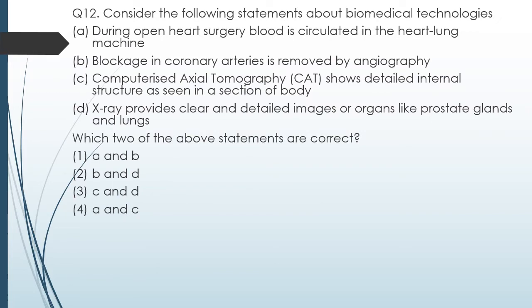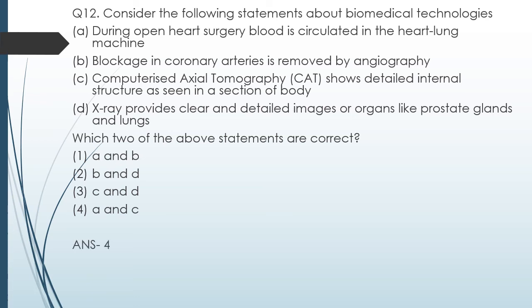Question number 12. Consider the following statements about biomedical technologies. During open heart surgery, blood is circulated in heart-lung machine. Blockage in coronary artery is removed by angiography. Computerized axial tomography shows detailed internal structure as seen in section of body. X-ray provides clear and detailed image of organs like prostate and lungs. Which two of the above statements are correct?